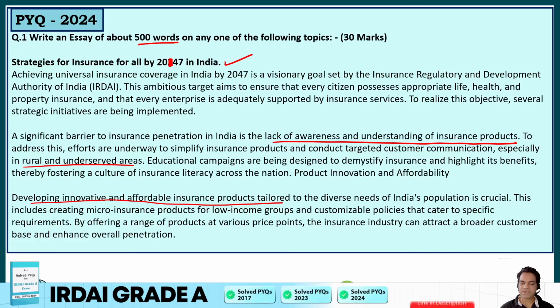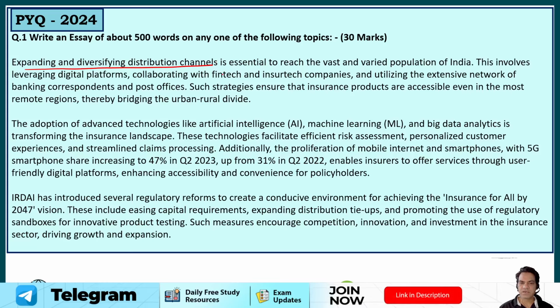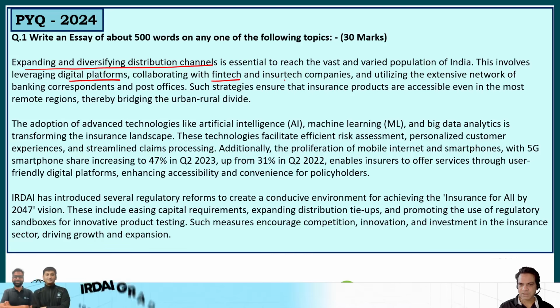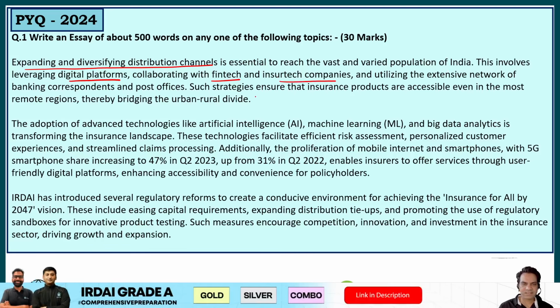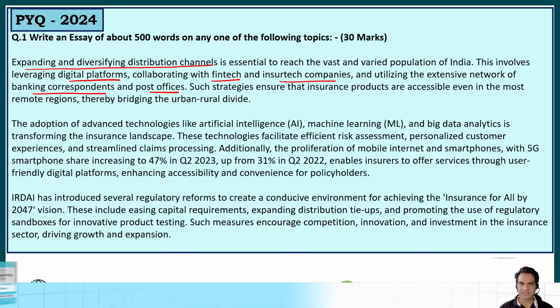So you have different policies for various price points, and the insurance industry can attract a broader customer base by doing this. Then expanding and diversifying distribution channels is another essential component to reach the vast and varied population of India. This involves leveraging digital platforms and collaborating with fintech. So these are the different modes that have been used by authorities: fintech and insurtech companies, and utilizing the extensive network of banking correspondents and post offices. So such strategies ensure that insurance products are accessible to everyone.